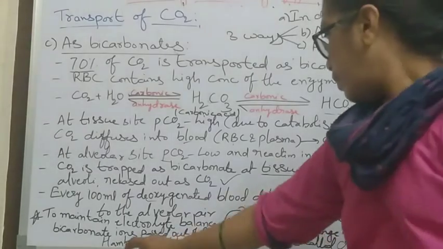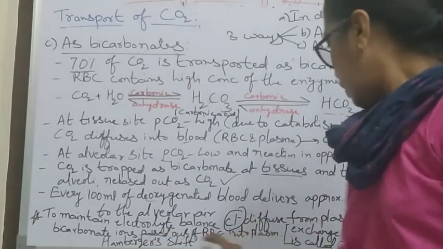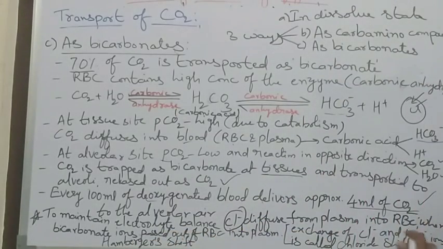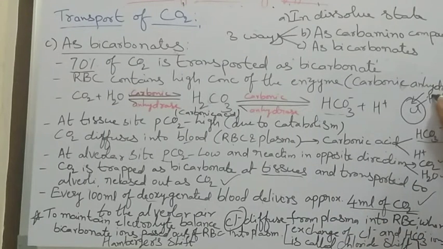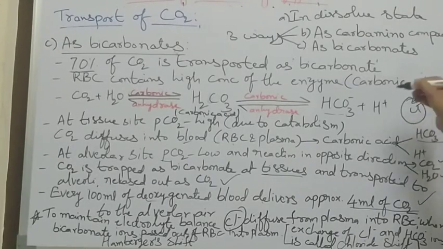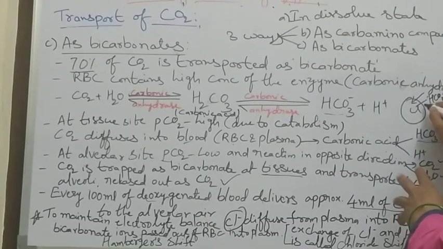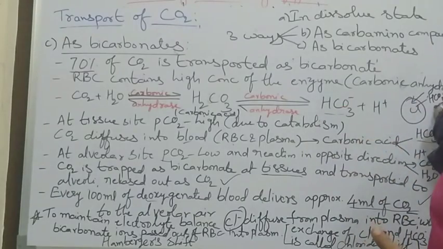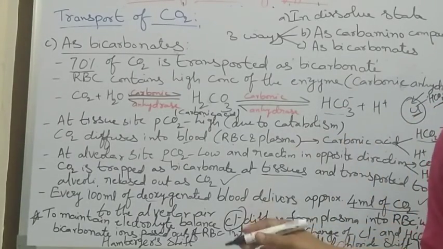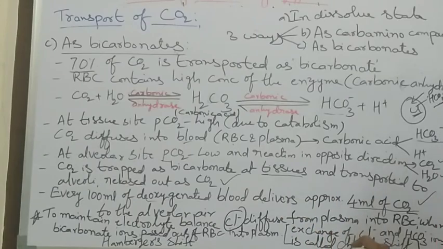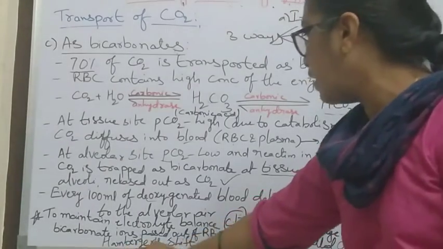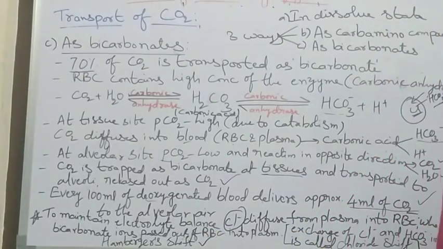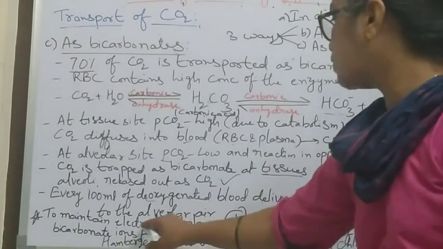This exchange of chloride and bicarbonate ions between RBC and plasma is called the chloride shift, also called Hamburger's shift. It maintains the electrolyte balance.